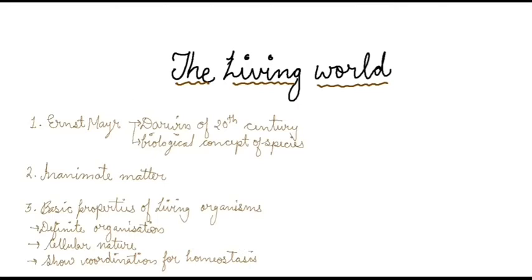Now, the next basic feature of the living organism we have is the fourth one. They have the ability of movements and locomotion. Now, in case of plants, we know that they cannot move from one place to another. But in case of animals, they can move from one place to another and they show locomotion.